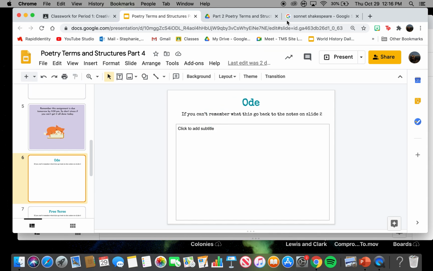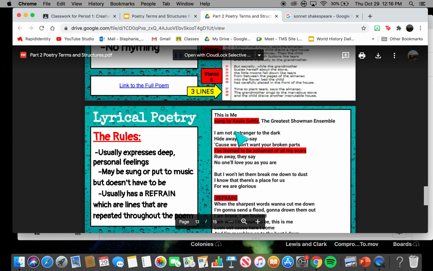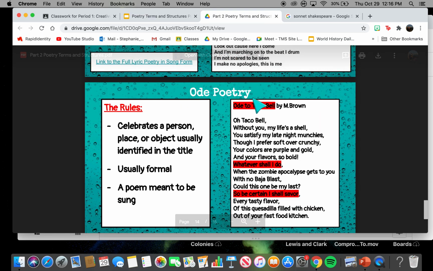Okay, ode. So you're going to go back to the notes, and you're going to go to the one that's ode. This celebrates a person, place, or object, usually identified in the title. It's usually formal, and the poem is meant to be sung. So this person wrote an ode to Taco Bell, so this would be giving an example.